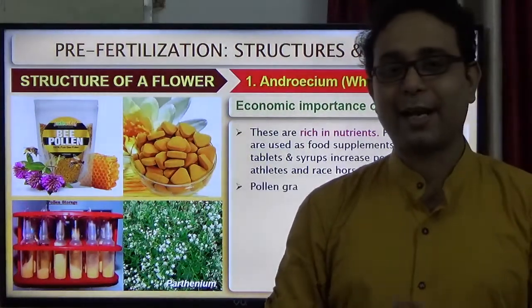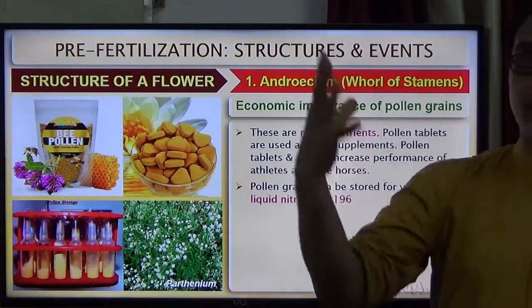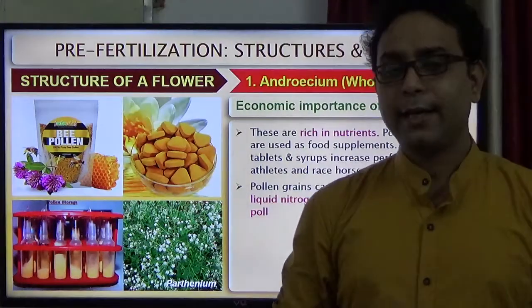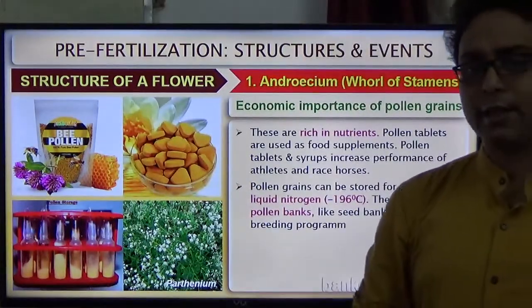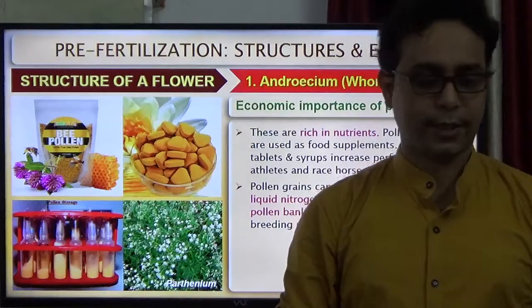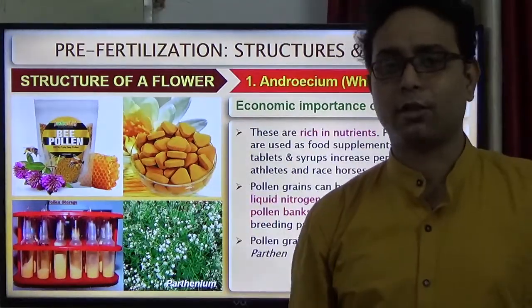Another important case is that pollen grains can be stored for future use. How do you store them? In liquid nitrogen at minus 196 degrees Celsius. It is called the cryopreservation technique. It helps in hybridization and crop breeding.